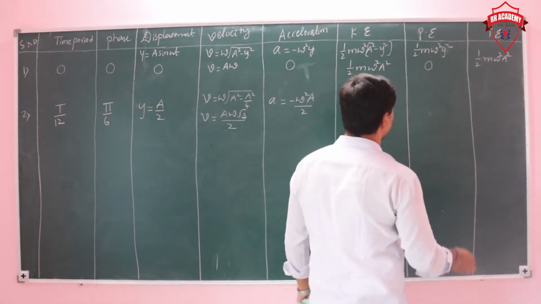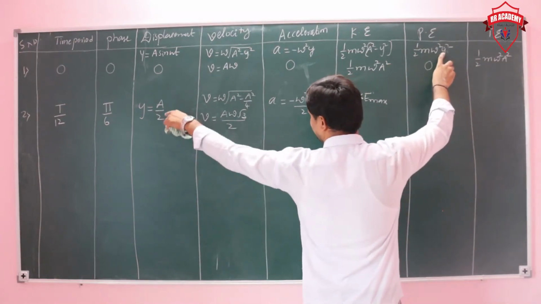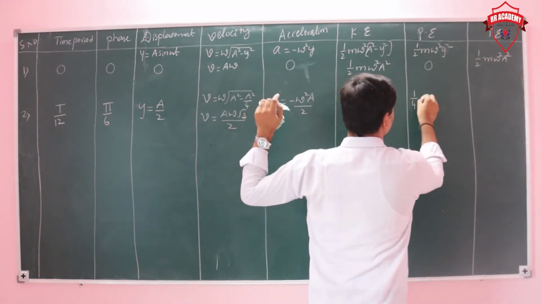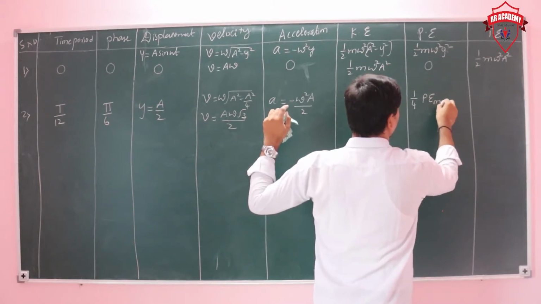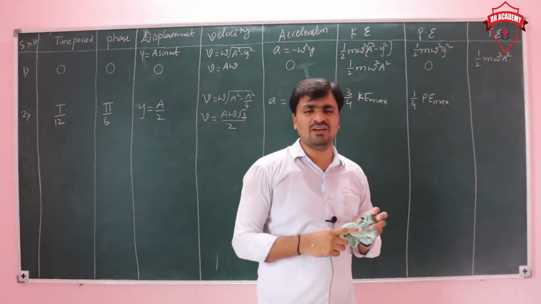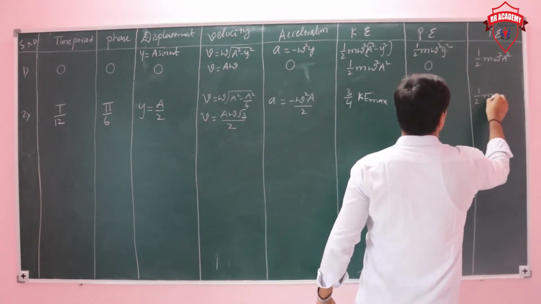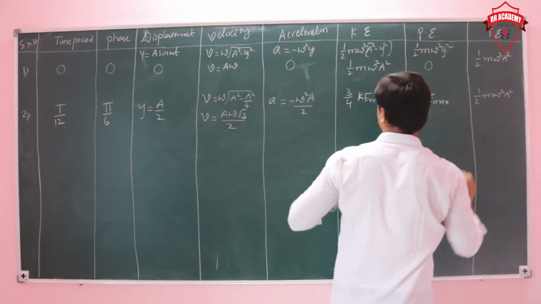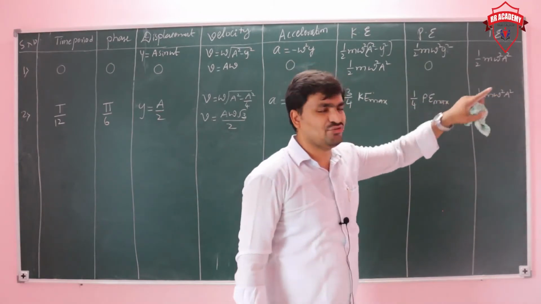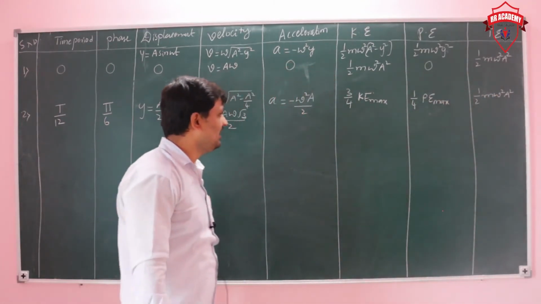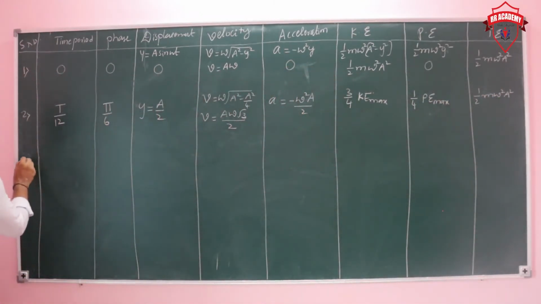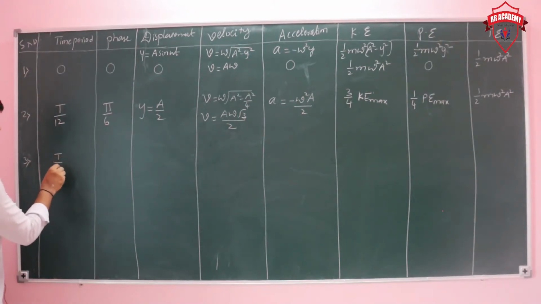And the potential energy becomes 1 by 4 times the maximum value. What about total energy? Total energy remains constant, because 3 by 4 plus 1 by 4 remains constant.